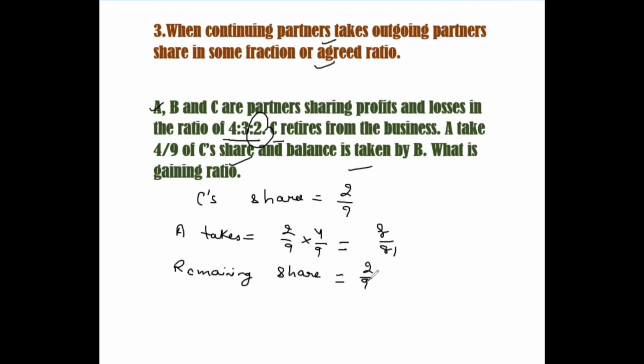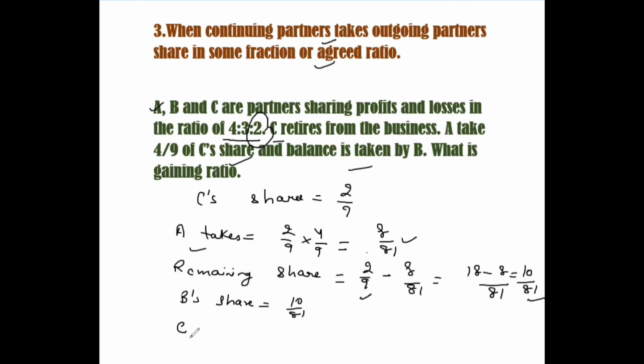Remaining share is 2/9 minus 8/81. See, this much is taken by A and C's share is this. So the remaining share is 10/81. So this will be taken by B. So A's gaining share is 8/81 and B's share is 10/81.